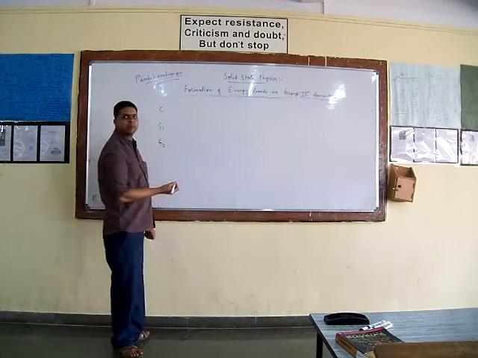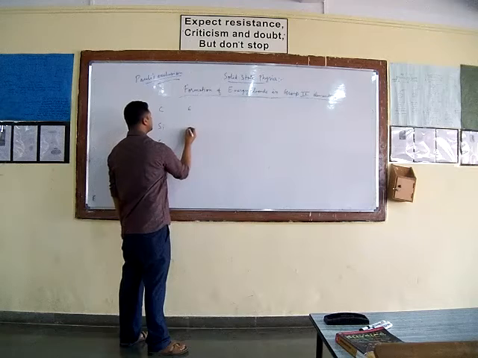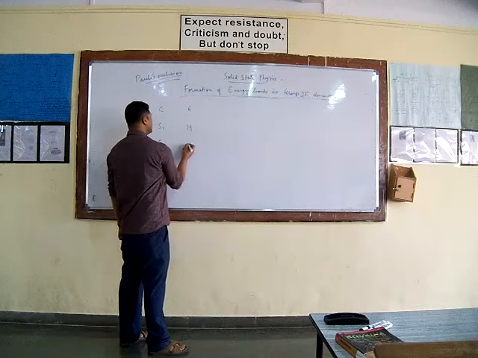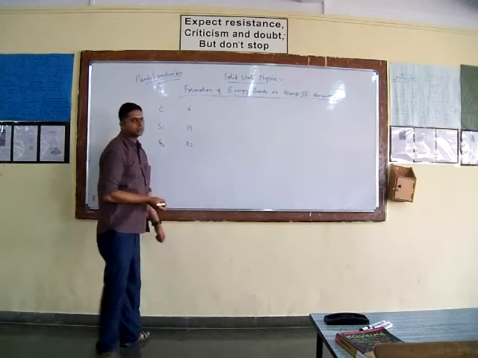You know the atomic number of carbon is 6, the atomic number of silicon is 14 and the atomic number of germanium is 32.